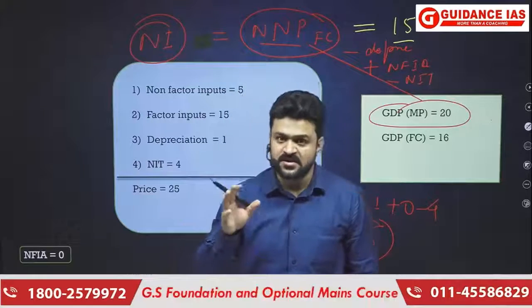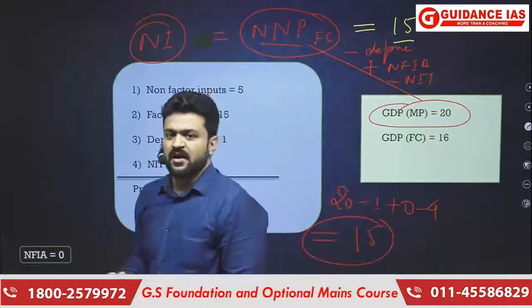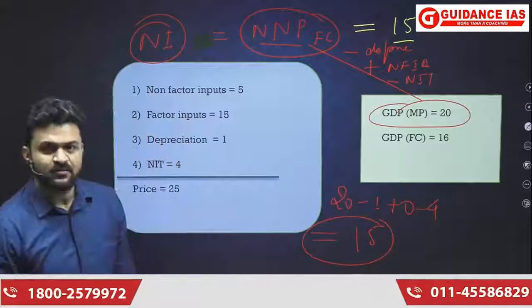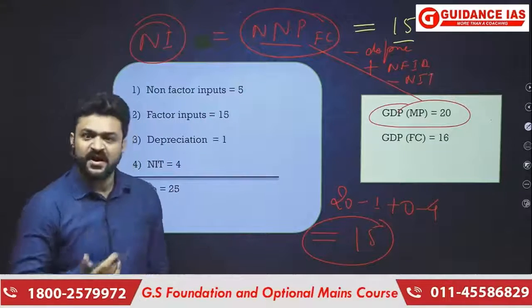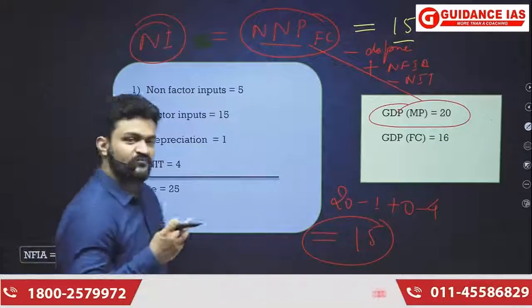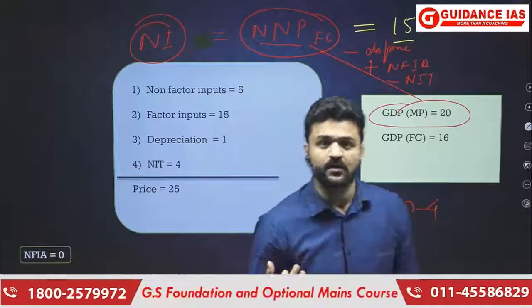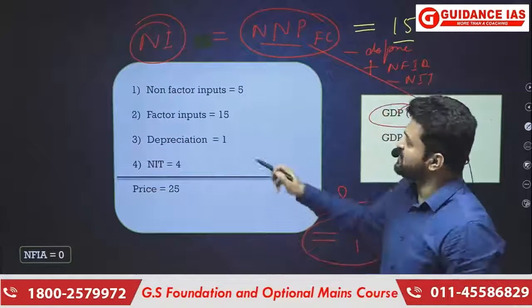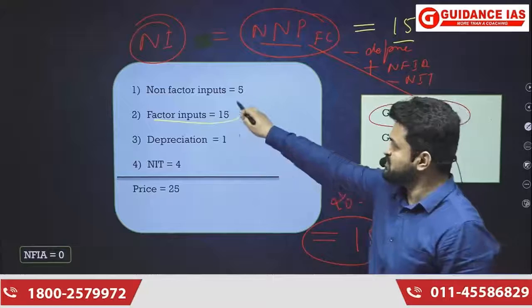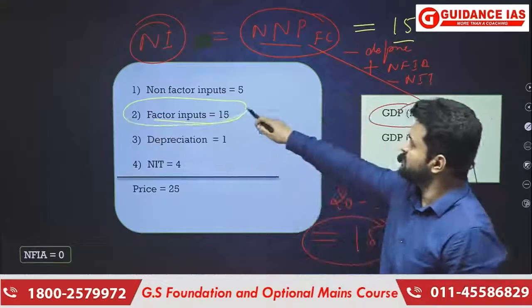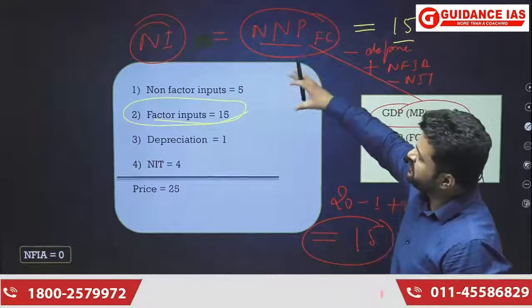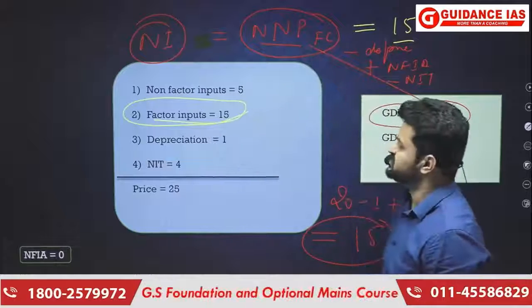Factors alone can do value addition. And how can we generate income? Only by value addition. And that is why we concluded that only factors can earn income. Understand what is the conclusion here? That is very much clear in this illustration also.